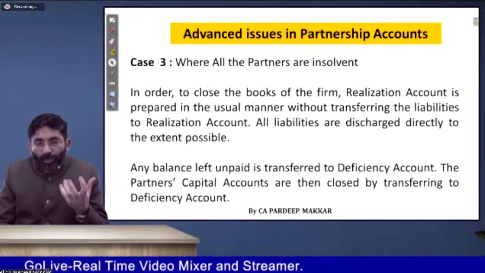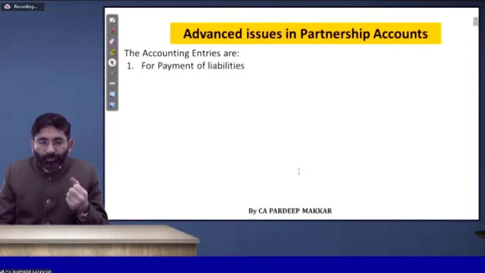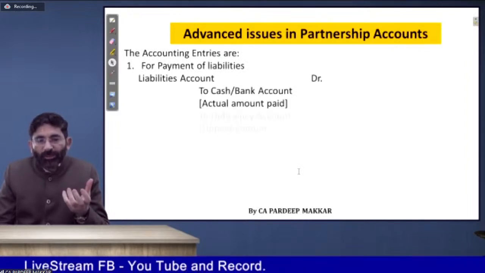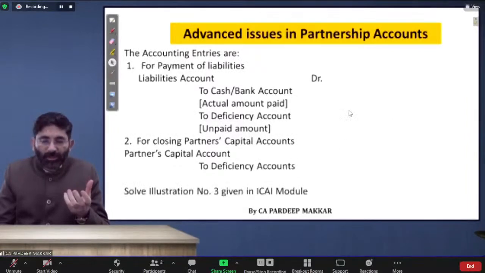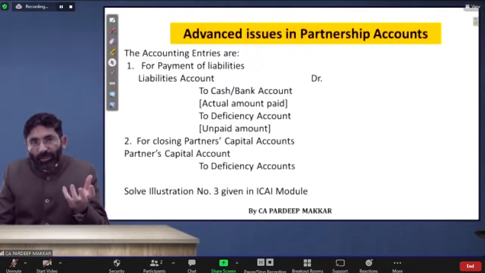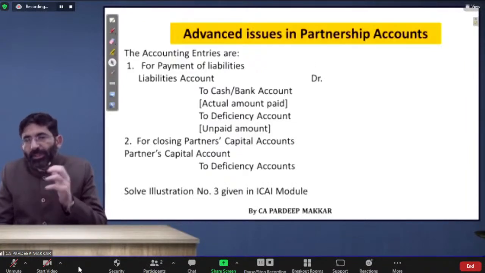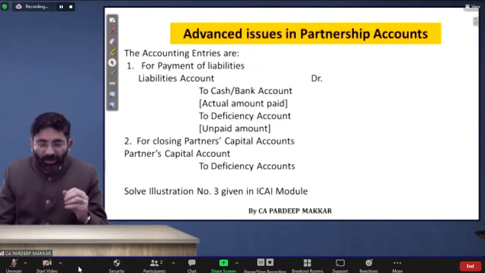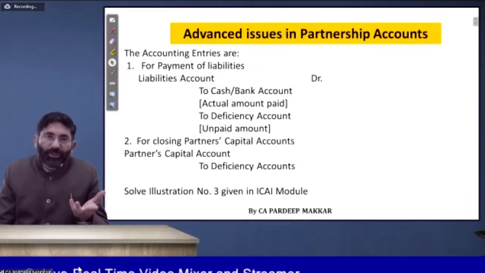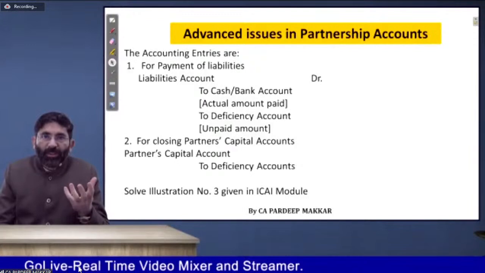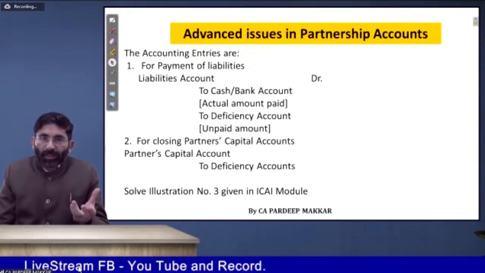To come out of this problem, when payments are received and we make payment of liabilities, our capital account will be closed by transferring to the deficiency account, because it is a deficiency which has to be contributed by the partners. So this will be a cross entry.